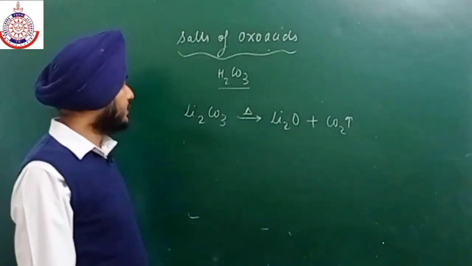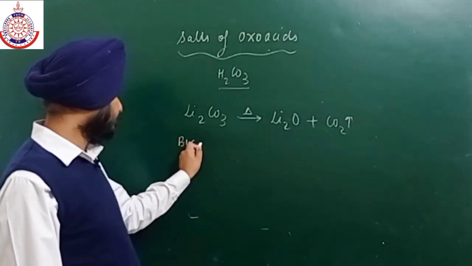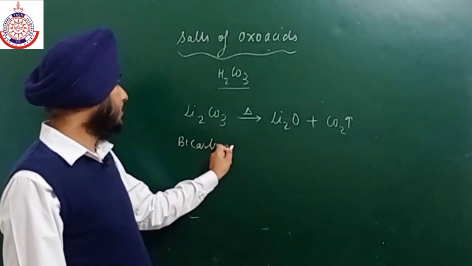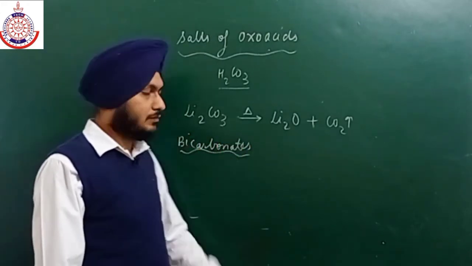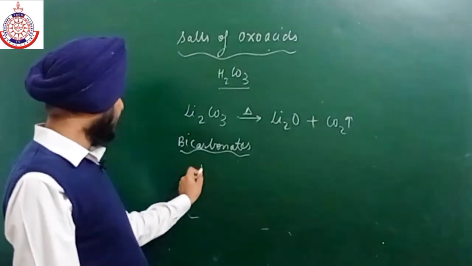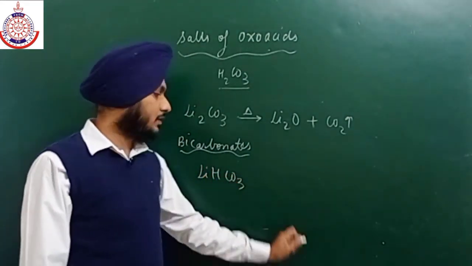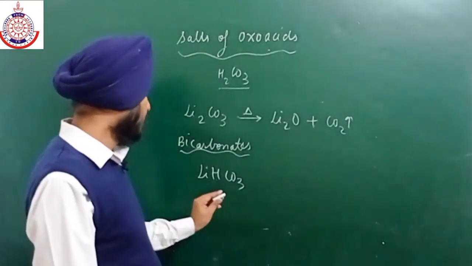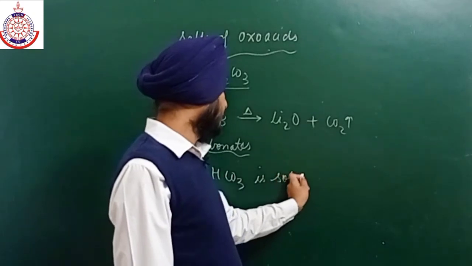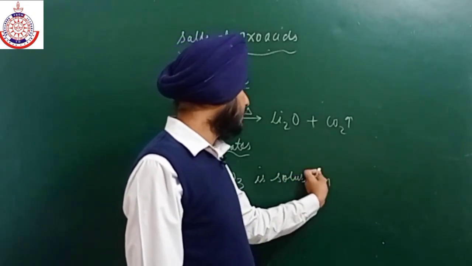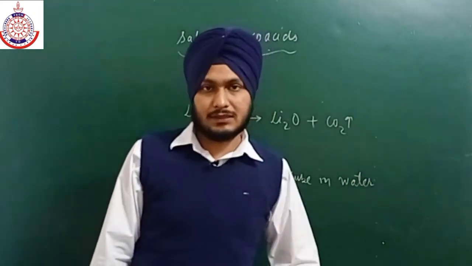If we talk about bicarbonates, lithium bicarbonate will not form. LiHCO3 is not present in the solid form because lithium hydrogen carbonate is soluble in water. That is why it will not form. It is always present in the aqueous state.